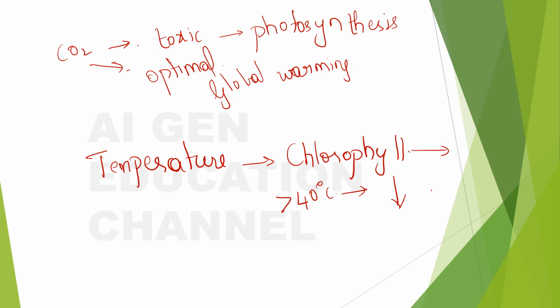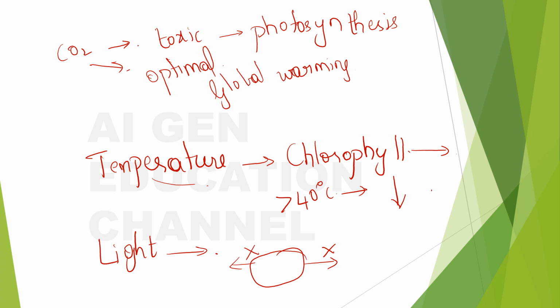Okay, and what about the light? If it is under low intensity, then the rate of photosynthesis is also low. The rate of photosynthesis increases with the increase in light intensity up to a certain limit. At very high light intensity, the rate of photosynthesis decreases. So same as temperature, it should be neither too low nor too high. It should always be in between. Optimal light intensity is also important.